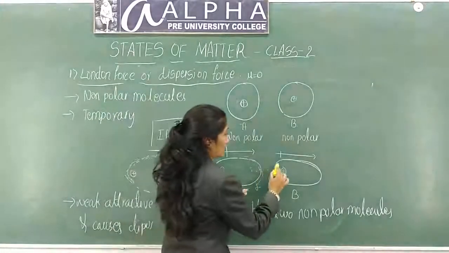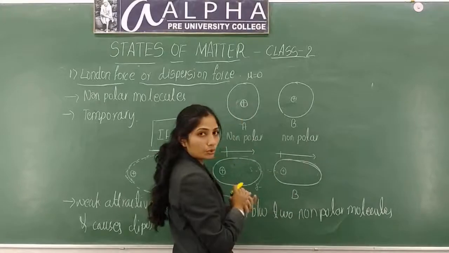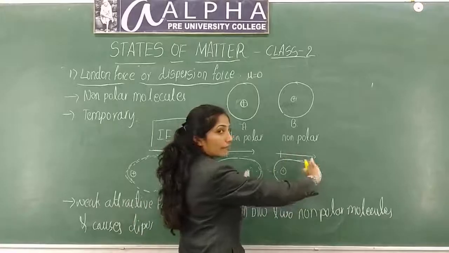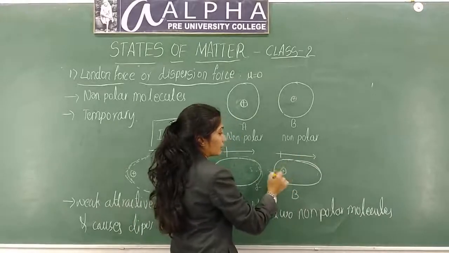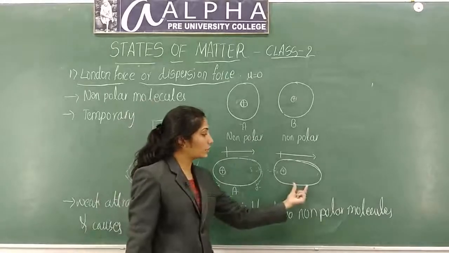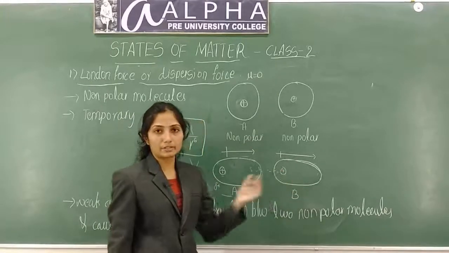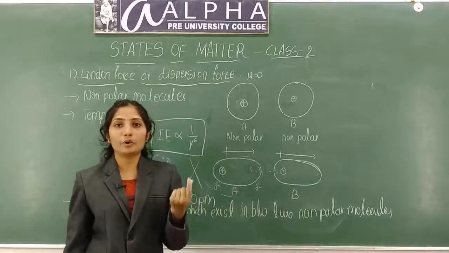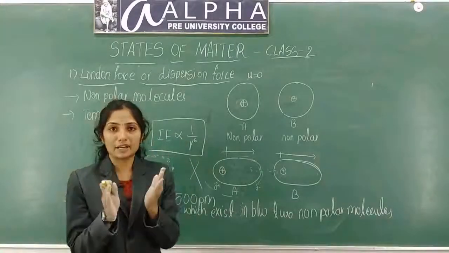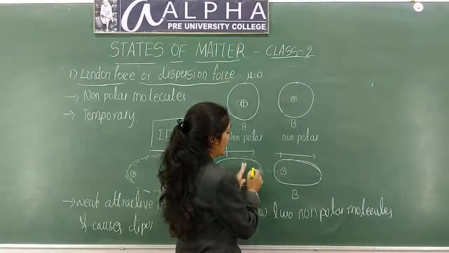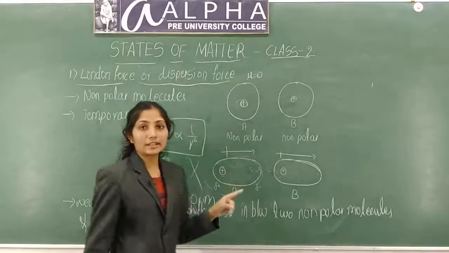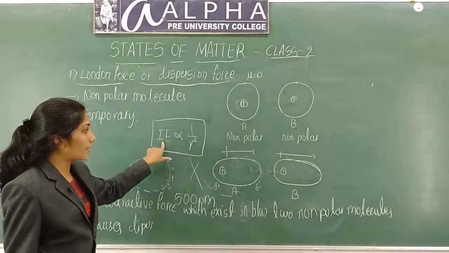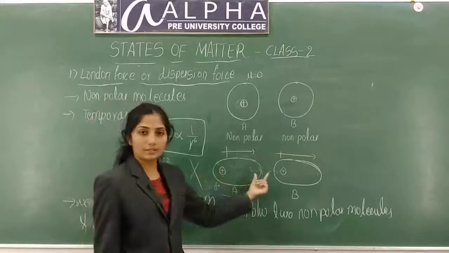So these electrons will move towards the right. Because electron repulsion will be there, electrons will be pushed away. They will move to one side and positive charge will move to another side. So here also induction of polarity will take place. Polarity will be induced here also. In both the molecules temporary dipole will be induced, charge separation will take place, and there exists an interaction between these two charges that is called interaction energy. That interaction energy is inversely proportional to distance, r power 6.